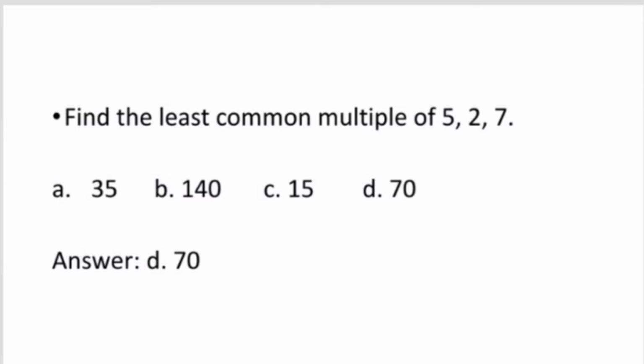Find the least common multiple of 5, 2, and 7. A. 35, B. 140, C. 15, D. 70. The answer is letter D, 70.